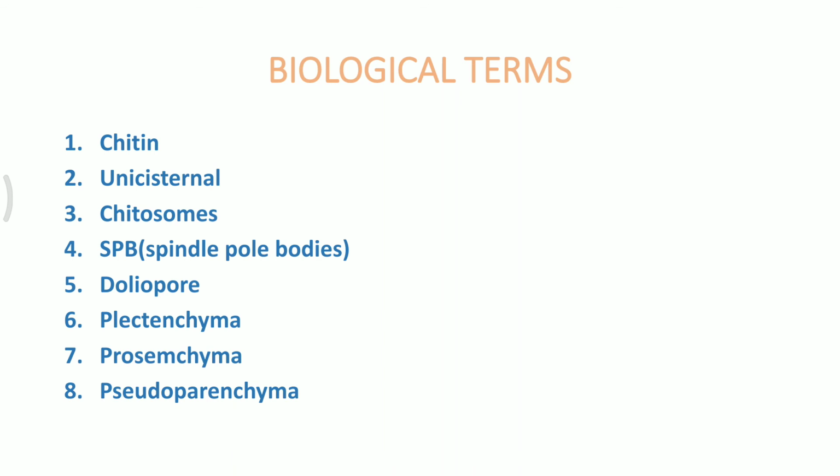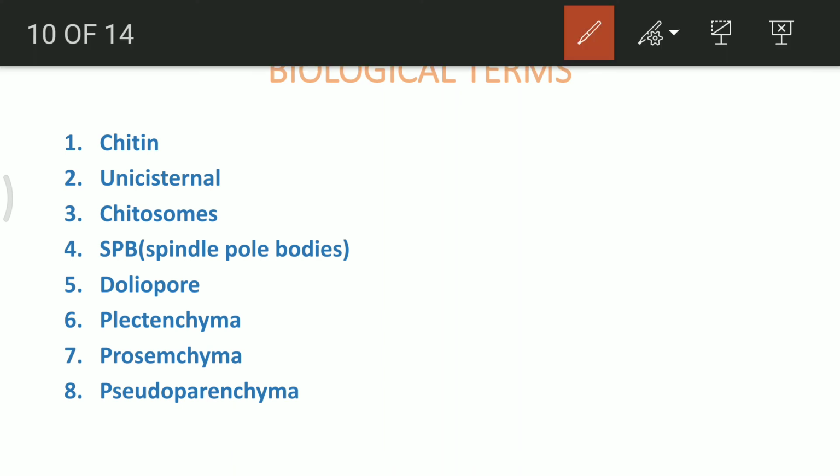This is a characteristic feature of only fungi. You do not see unicisternal Golgi apparatus and endoplasmic reticulum together like a dictyosome in any organism other than fungi. So you should remember it.